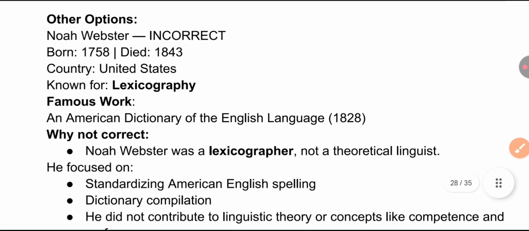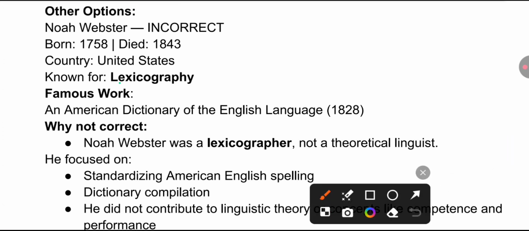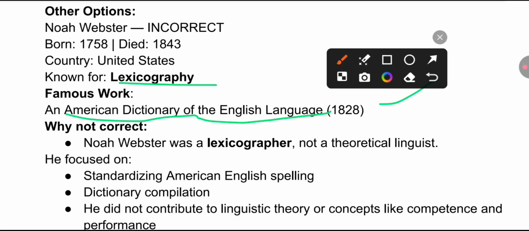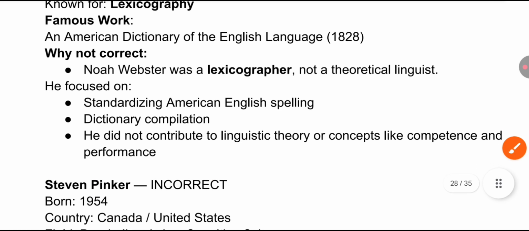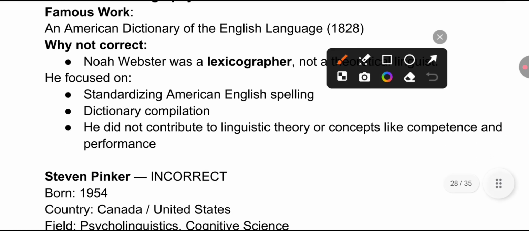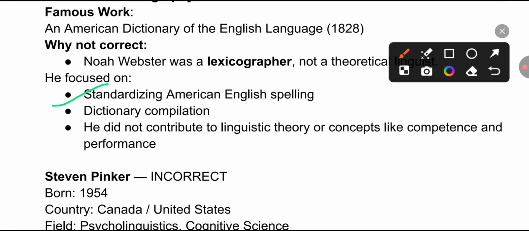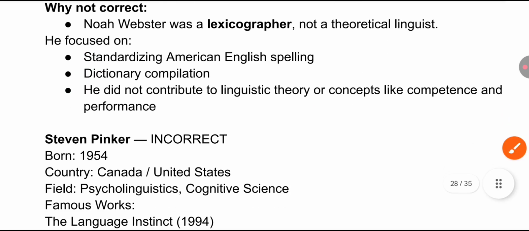Noah Webster is incorrect. He was a lexicographer. He is known for the famous work you must remember, An American Dictionary of the English Language, 1828. He was not related to any theoretical linguist. He majorly focused on standardized American English spelling and dictionary compilation, and did not contribute to any linguistic theory or concepts like competence and performance.